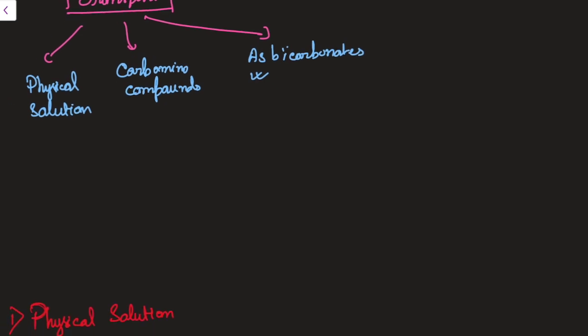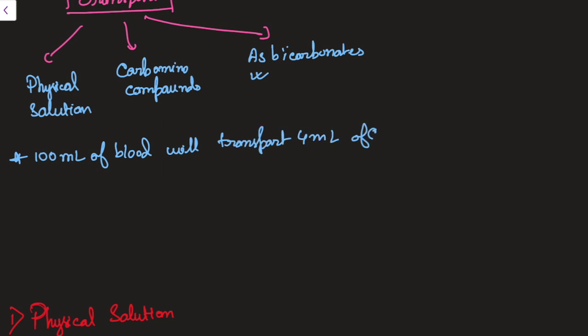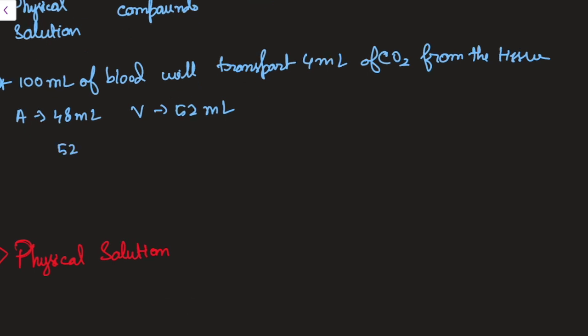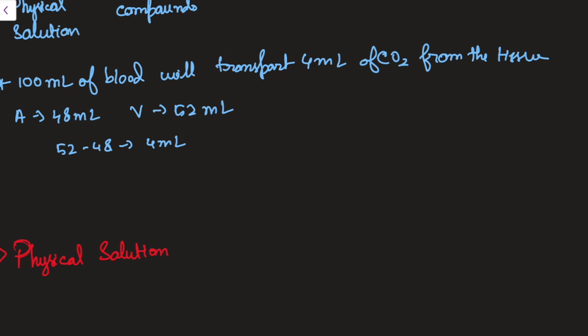Another important piece of information is that 100 ml of blood will transport 4 ml of CO2 from the tissues. How am I saying this? Arterial content is 48 ml per 100 ml. Venous content is 52 ml. How much increase of CO2 content is occurring? That is 52 minus 48. So 4 ml of carbon dioxide per 100 ml of blood will be transported from the tissues.